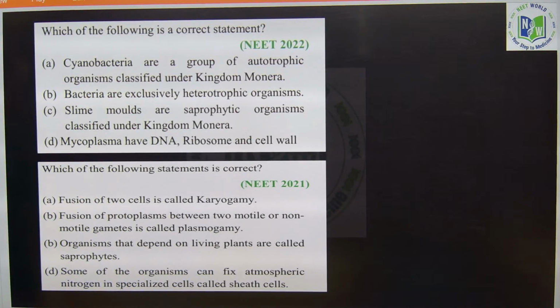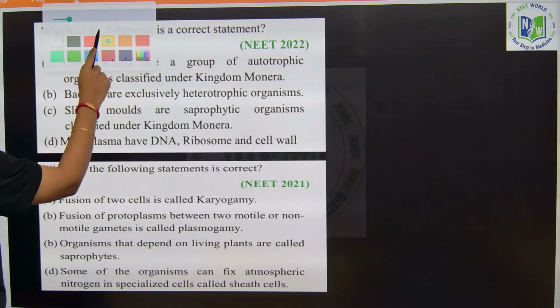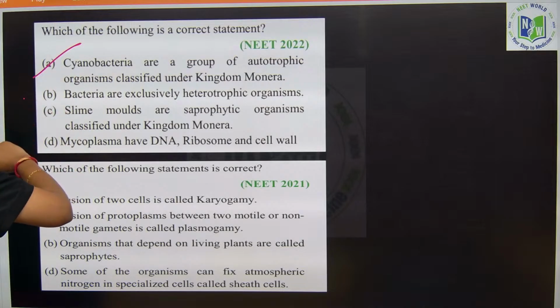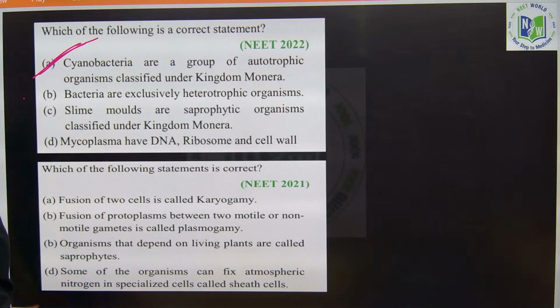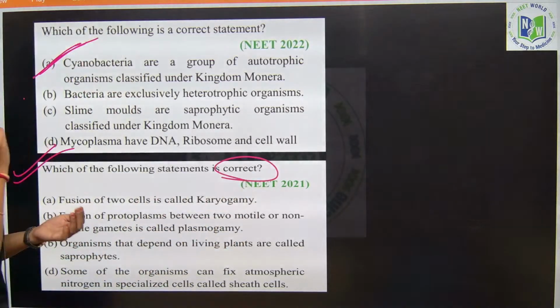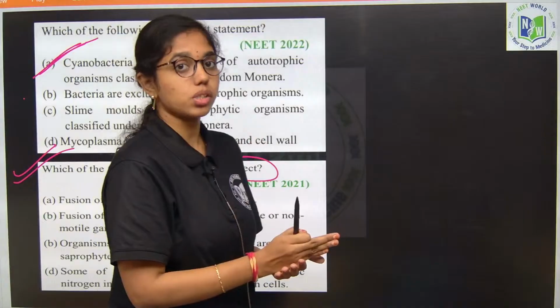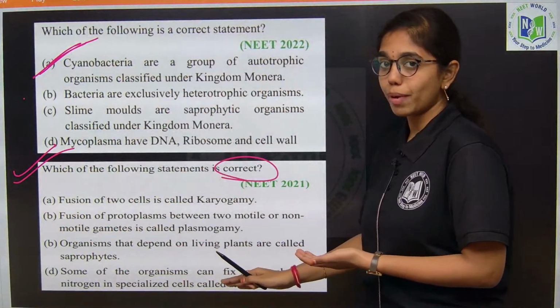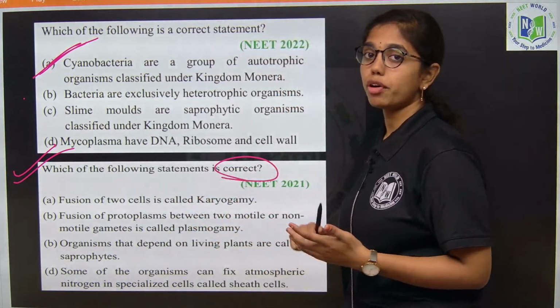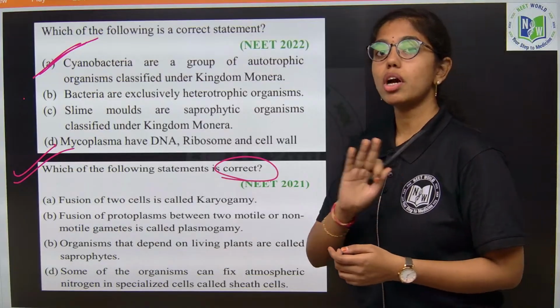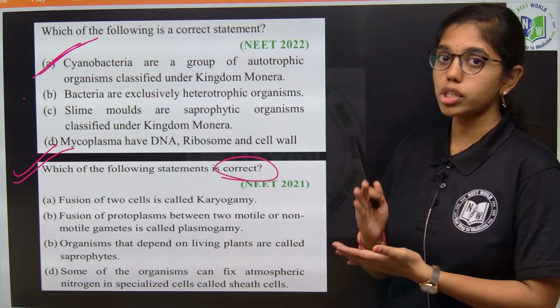Which of the following is the correct statement again? Again, a statement based question. Cyanobacteria are a group of autotrophic organisms classified under the kingdom Monera. Yes, this is correct. This is the same question actually, option A will be the right answer over here. Next question: which of the following statements is correct? Again we have to identify the correct statement. If you look into the previous year questions on biological classification, mostly statement based, assertion based and match the following type of questions are covered, highlighting the examples of each kingdom. So this should be your focus of interest when you are preparing.